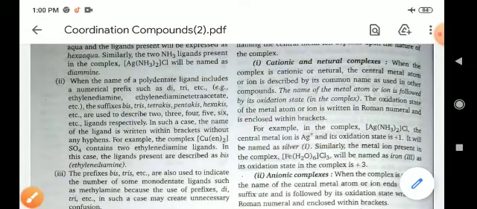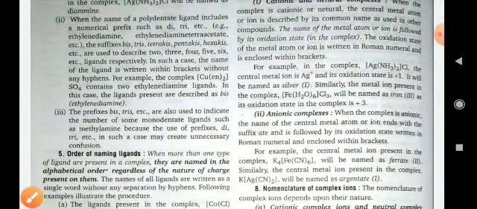Now, the prefixes bis, tris, etc. are also used to indicate